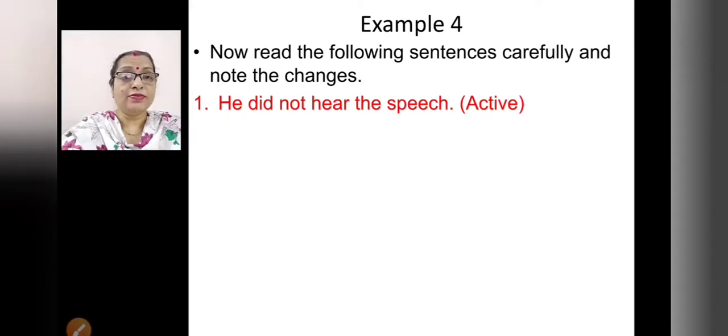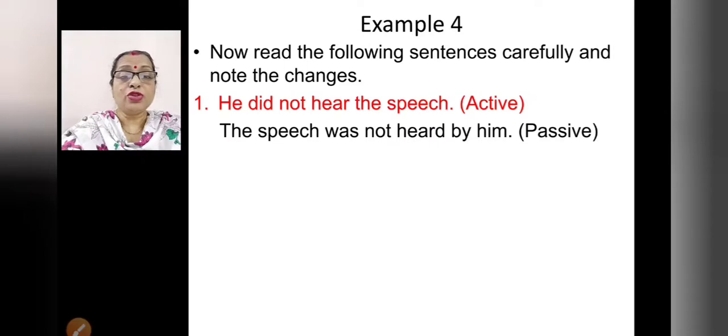Let us see. The speech was not heard by him. So here did you have to remove, and then because did shows the past tense, you write past tense, was, and not you have to retain, and then here becomes heard. So past participle, same method, right?